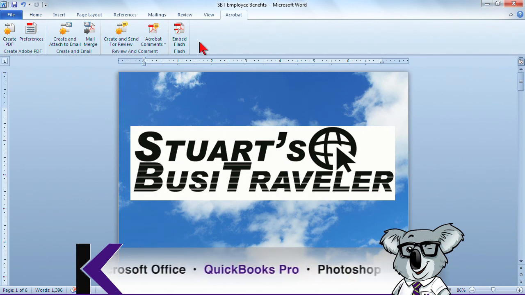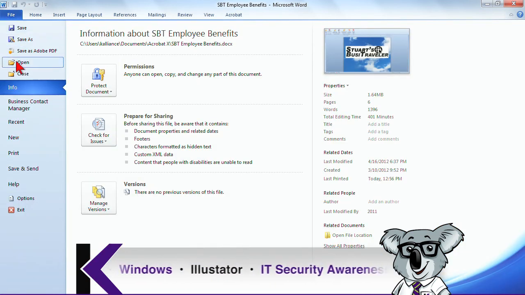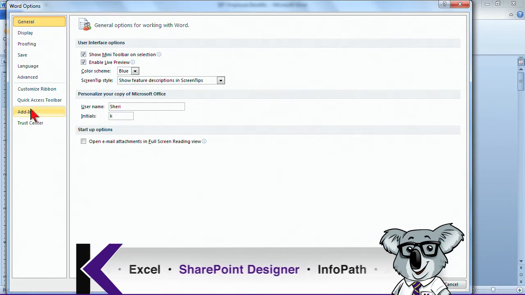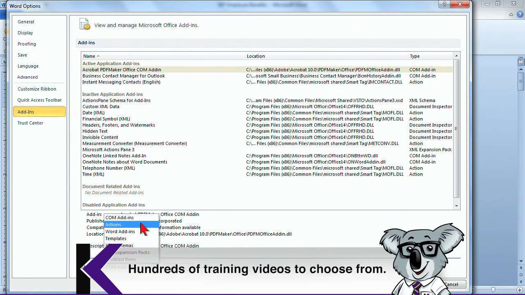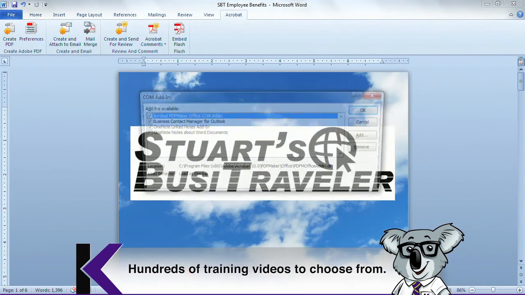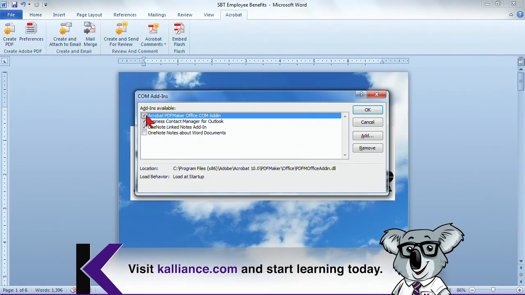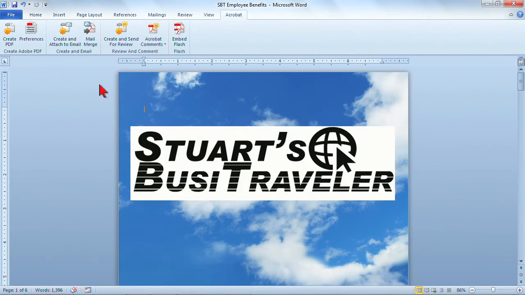Now just a little tip and trick, because it's possible that you're missing that feature. If you go to File and you go to Options, and it will be a little bit different if you're in Word 2007 or in a legacy version, but essentially you're looking for your add-ins, and they're usually associated with your options. In your add-ins we have here the Acrobat PDFMaker, and it is turned on, but if it were grayed out, I could manage this, and I'd have to see where it's stored, and then I could click on Go and make sure that it's checked, and this is going to allow me to have access to that tool. I'm going to go ahead and cancel everything because I want this to be available.